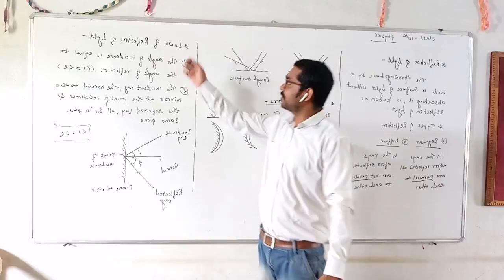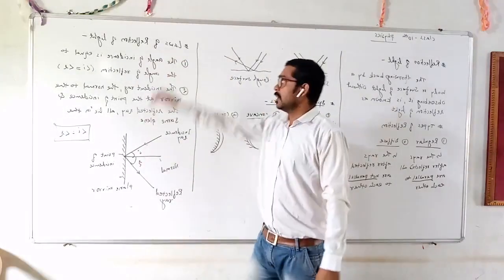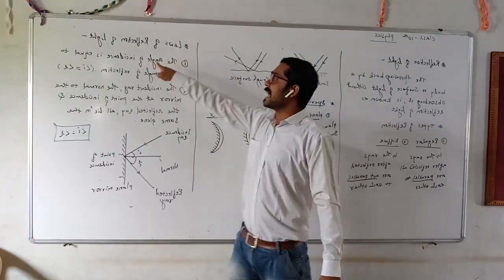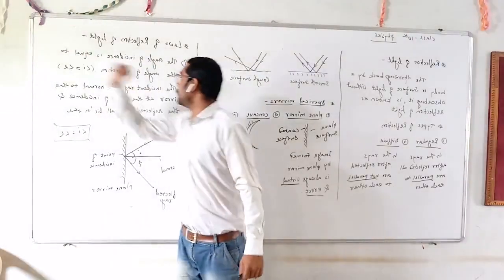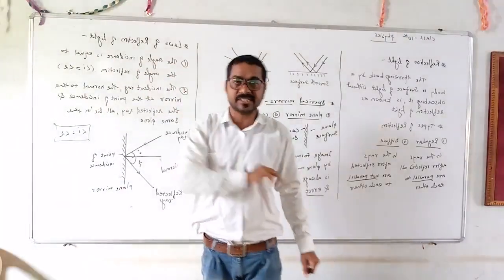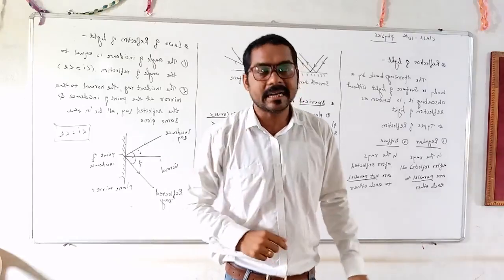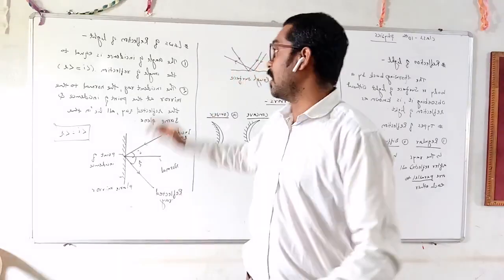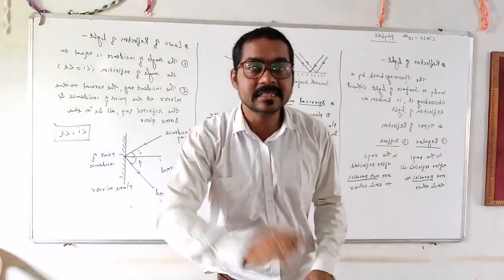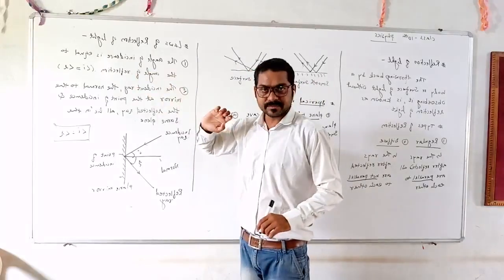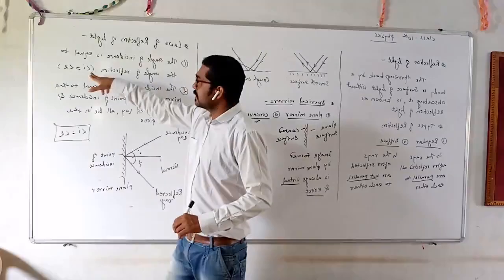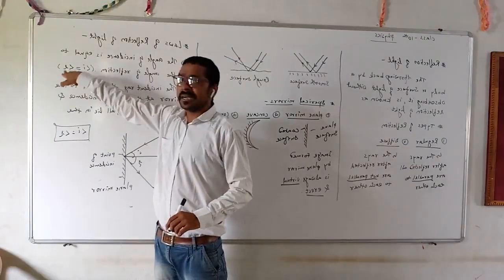Let us see the first law of reflection. The first law says that the angle of incidence is equal to the angle of reflection. Here, angle i is equal to angle r.